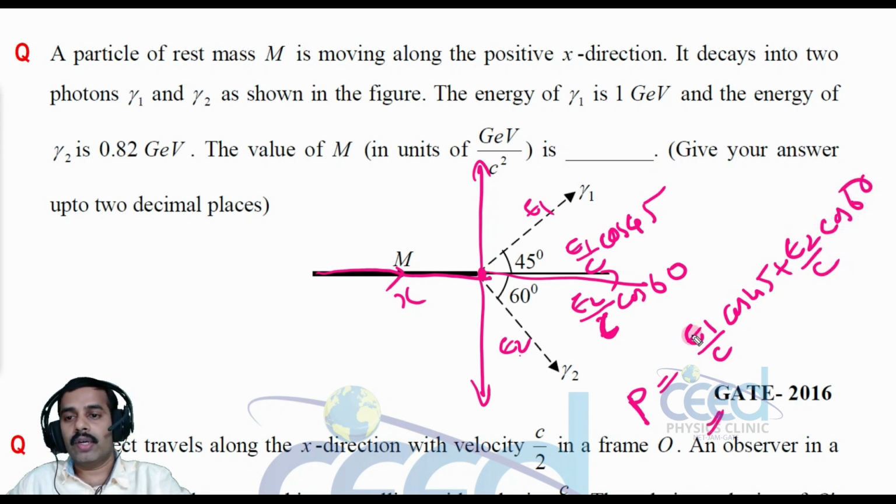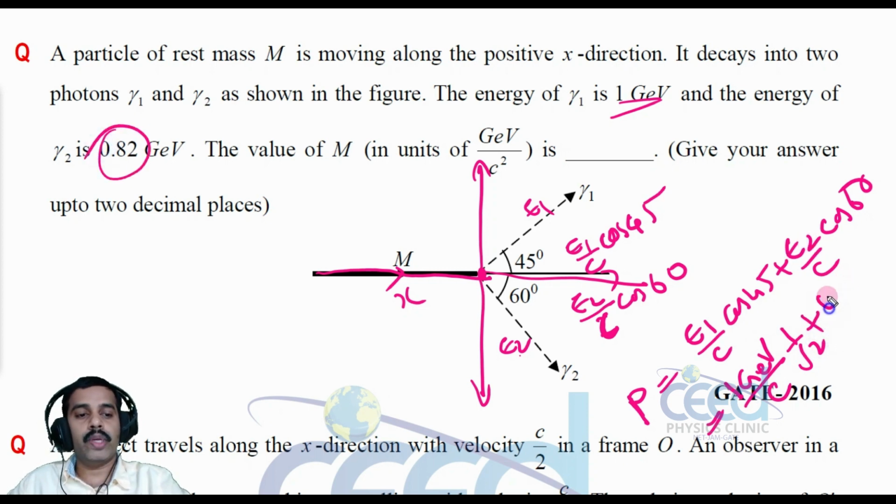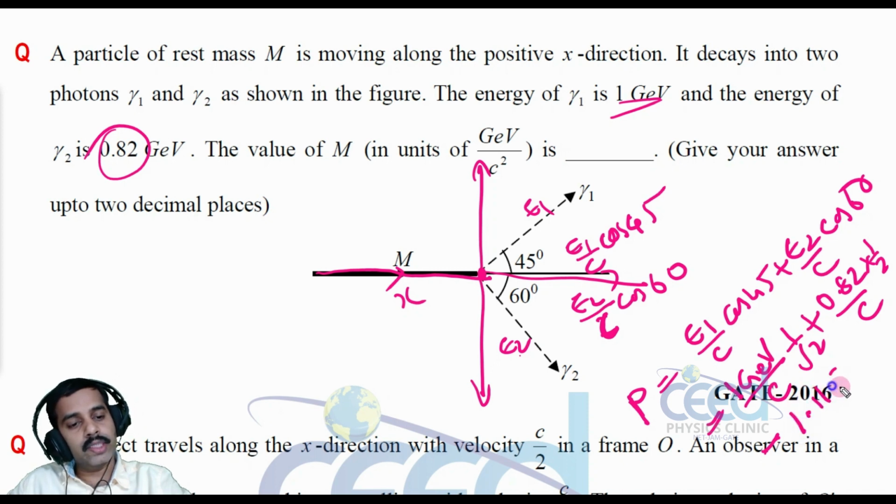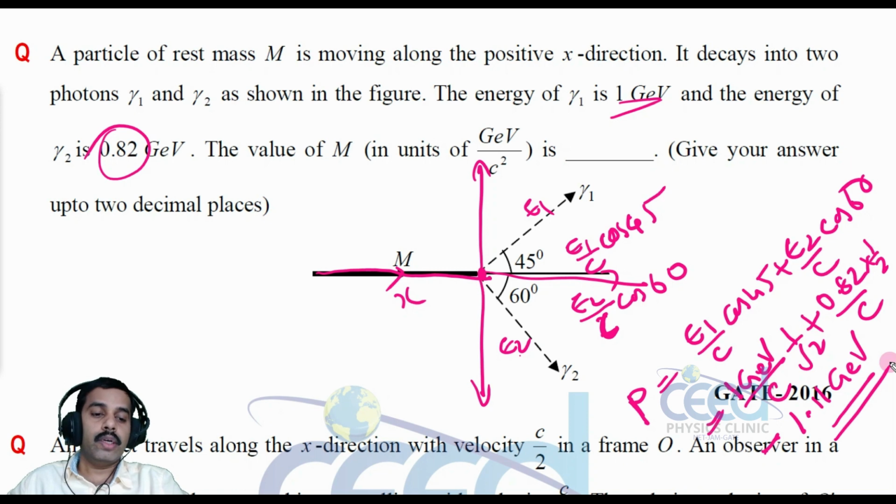What is E1? E1 is equal to 1 giga electron volt. So 1 GeV divided by c into 1 by root 2, plus, and E2 is 0.82, so 0.82 by c into 1 by 2. When you solve, you will get the answer as 1.11 giga electron volt. Alright, now this is the final momentum.